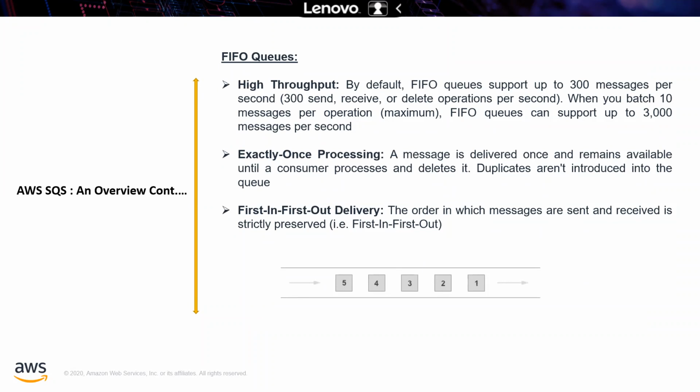For first in first out, it will definitely be delivered in the order it was received, but as soon as it is received, you have to delete it. That is very important. No duplication in first in first out, which is another important point. And the order in which messages are sent and received is strictly preserved. For example, 1 came in, then 2, 3, 4, 5, and like that they go out also. I'm just mentioning the order so that you are able to understand.